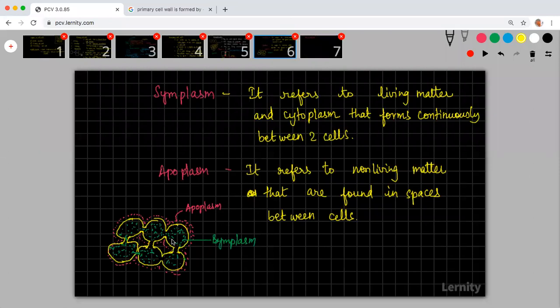Cytoplasm of multiple cells integrated together is what we call symplasm. That's what I told you.